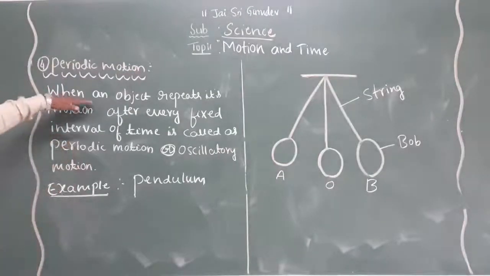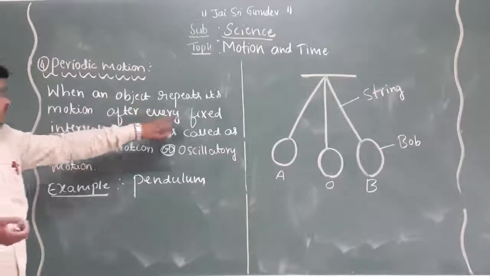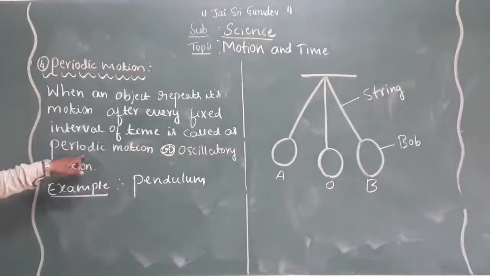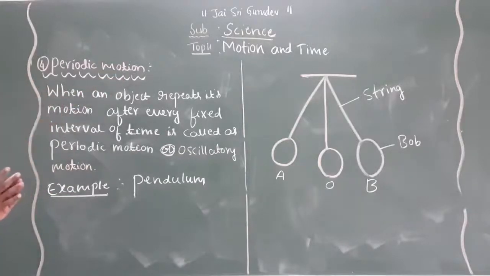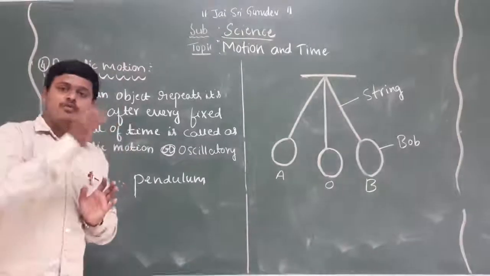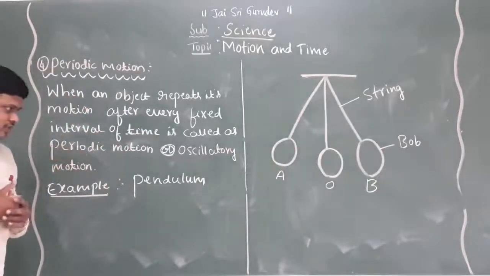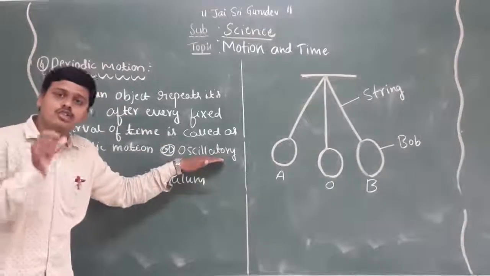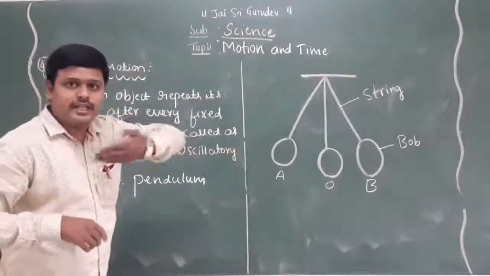When an object repeats its motion after a fixed interval of time, that is what we call periodic motion. Periodic motion is also called oscillatory motion.